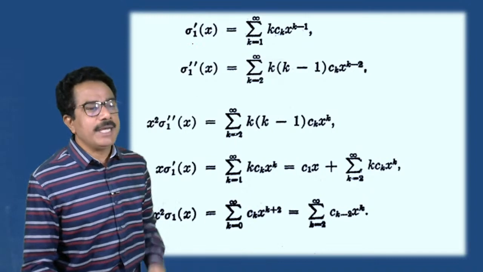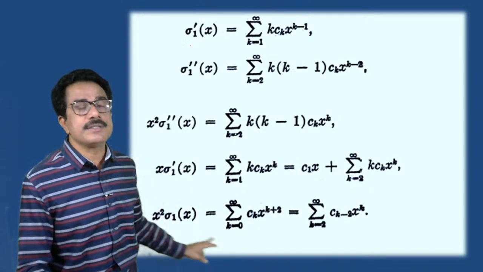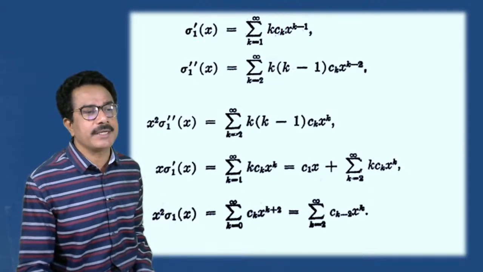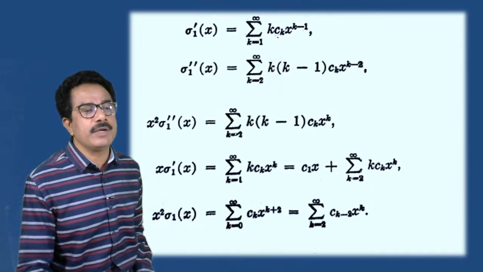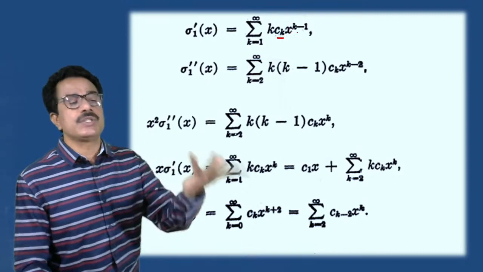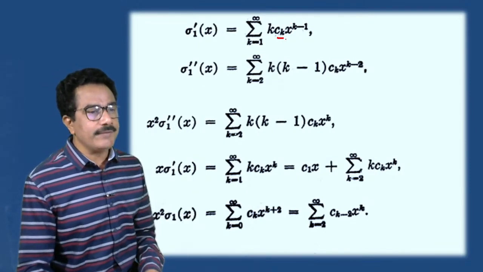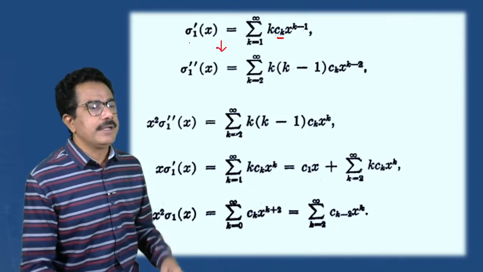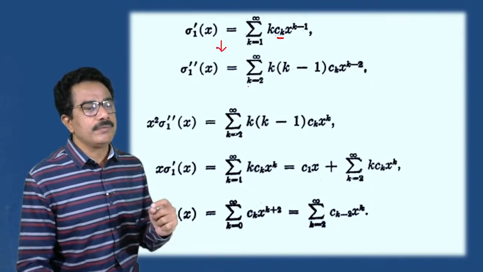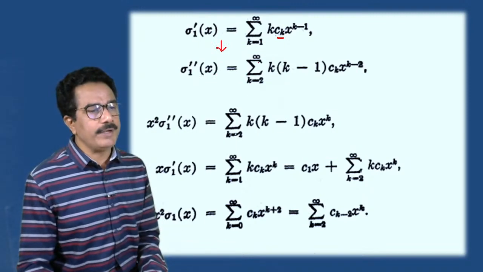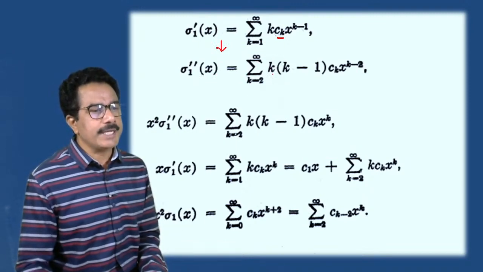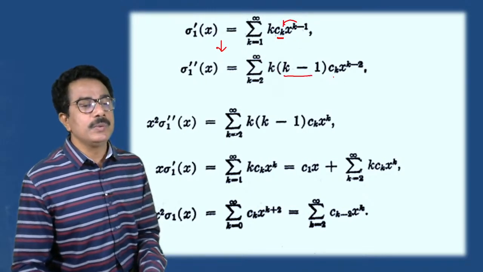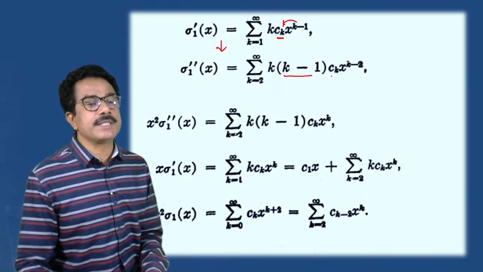Now if we differentiate this sigma 1 of x, then we get, take the power as a multiple and reduce the power by 1. So k into ck, the constant coefficient as it is, x raised to k minus 1. If we again differentiate this, then sigma 1 double dash is the sum from k equal to 2 to infinity of k into k minus 1 into ck into x raised to k minus 2.